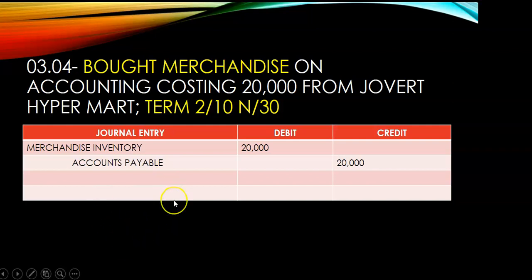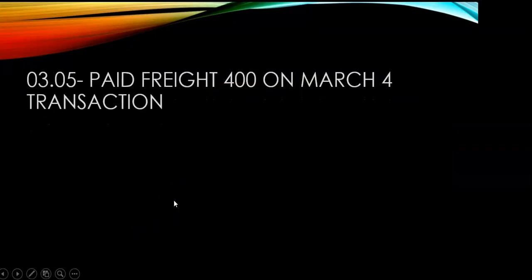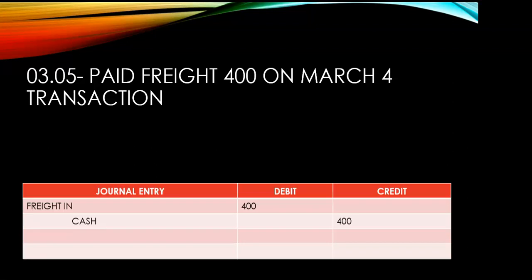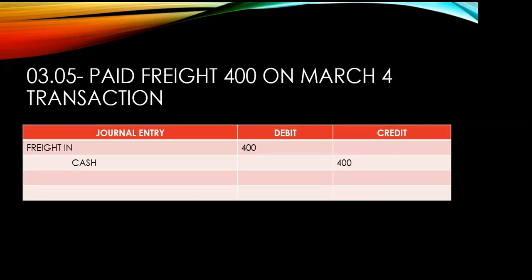So, next is we have here paid freight for 100 on March 4 transaction. Ikaw ang nagbayad sa pagbili mo ng merchandise kay Carl Ian. So, that is your freight expense. What is the journal entry? We have here freight expense 100 and credit cash. Bakit credit natin ay cash? Dahil nakita natin yung word na paid.